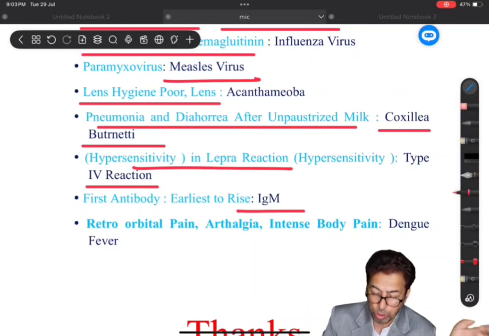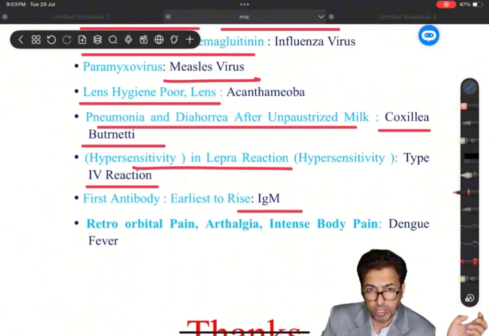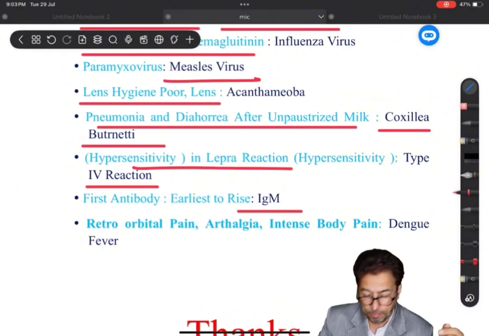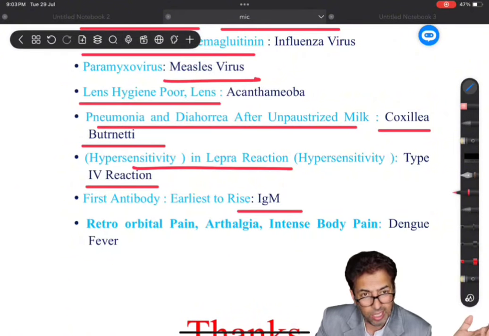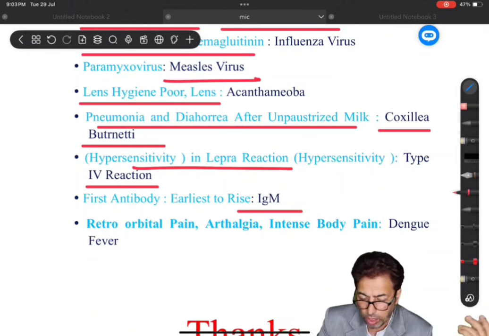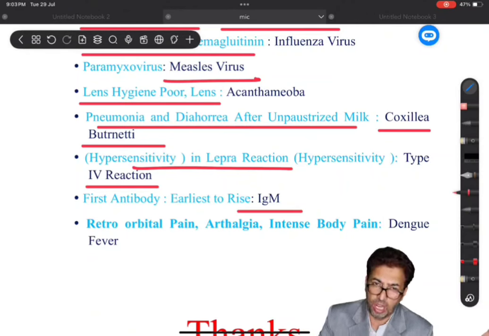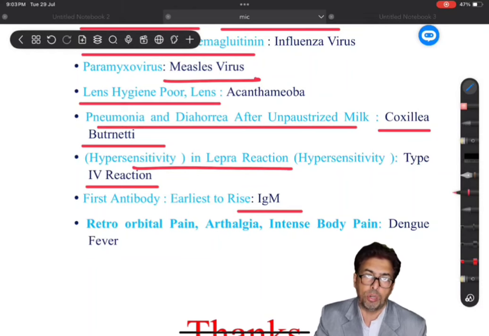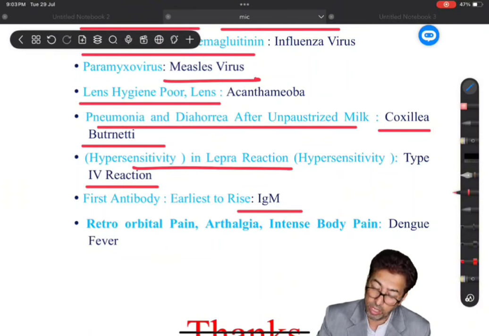Now, first antibody to rise, I don't think there's a need to mention, it has been repeated hundreds and hundreds of times, and that means this question is very frequently asked. You have to remember the features of IgM, IgG, IgA, IgD, IgE. But remember, the earliest antibody to rise, the first antibody, is IgM.